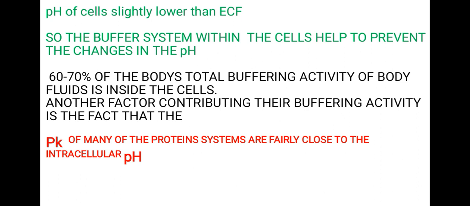Then the phosphate buffer system consists of the anion H2PO4 minus and the cation HPO4 2 minus. H2PO4 minus is a weak acid and HPO4 2 minus is a weak base. pKa is about 6.8. It works like the carbonic acid bicarbonate buffer system. It is important for buffering the pH of ICF.